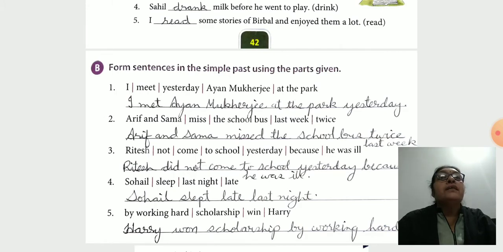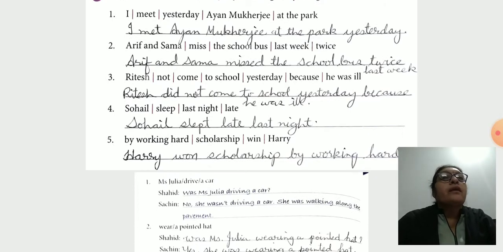I meet yesterday Ayan Mukherjee at the park. First we have to put the subject, I. Meet, past tense form: met. I met Ayan Mukherjee at the park yesterday. Arif and Sama missed the school bus twice last week. Ritesh did not come to school yesterday because he was ill. As per that, we have to form proper sentences in the simple past tense.